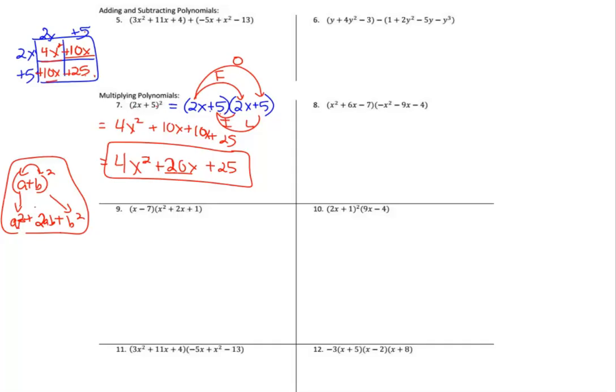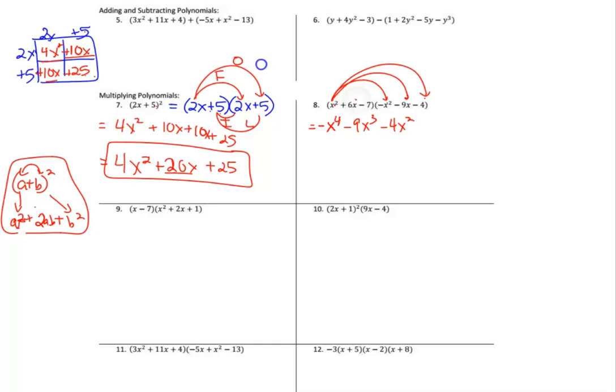Number 8 is the same process that we would call FOIL, but this time we have 3 terms by 3 terms, so it's a 3 by 3 box if you're going to do box. And if you want to do box, you go right ahead. I'm going to do this without a box, and so it's just triple distributing here. First, I have to take this x squared and distribute it to every single term. So that is going to be x squared times negative x squared is negative x to the fourth. X squared times negative 9x is negative 9x to the third. And then x squared times negative 4 is negative 4x squared.